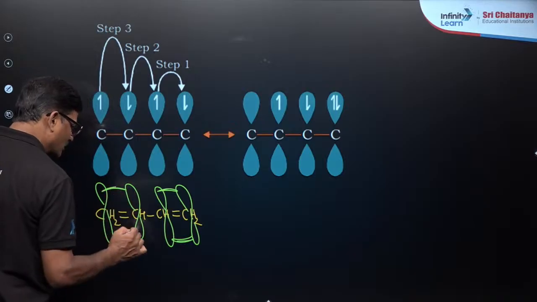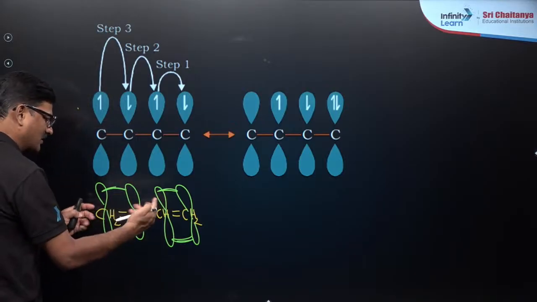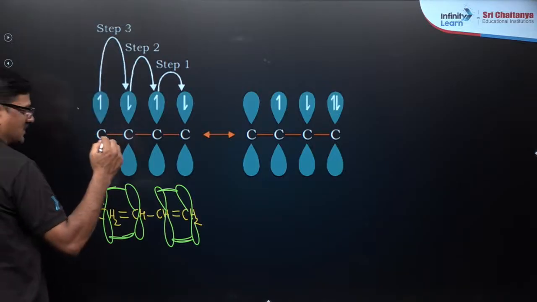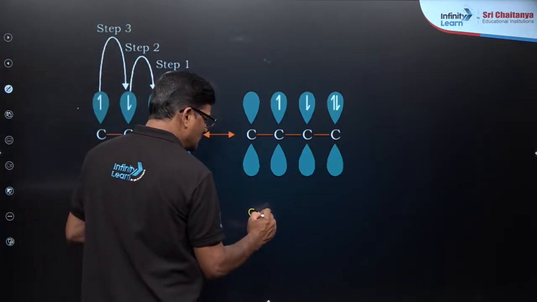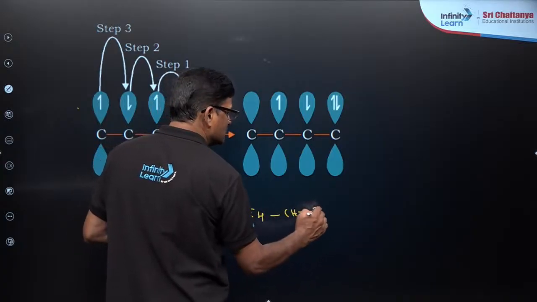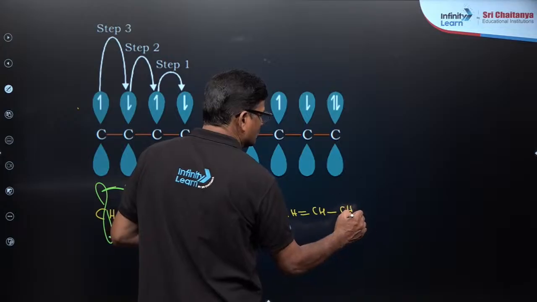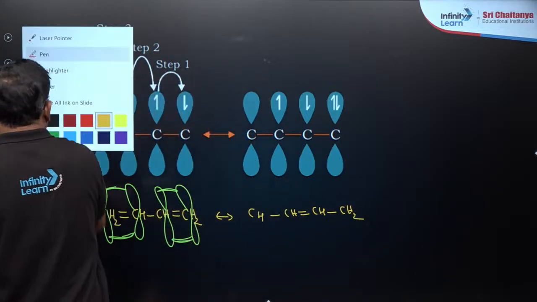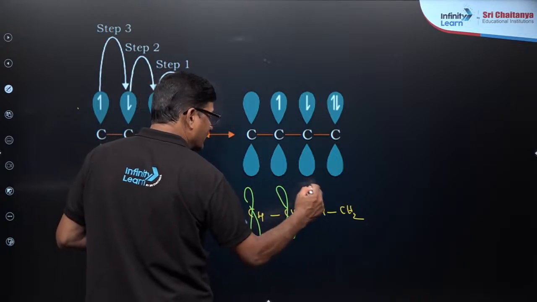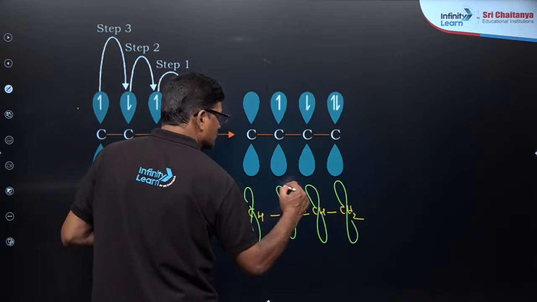Why not a bond here? They are going to form a bond here as well. So here, CH double bond CH and CH2. You are going to see this is what is called delocalization.